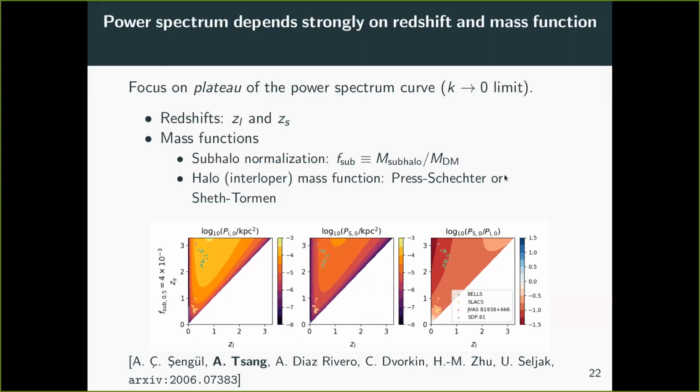All right, so this graph shown here shows the plateau for the interloper, the plateau for the subhalo, and then what I find most interesting, the relative subhalo to interloper plateaus. So you can see over here, the bluer it is, the more subhalo dominated your signal is, and the redder it is, the more interloper dominated your signal is.